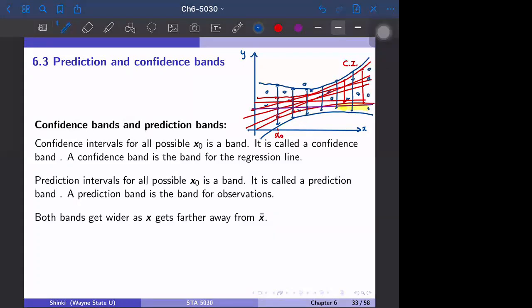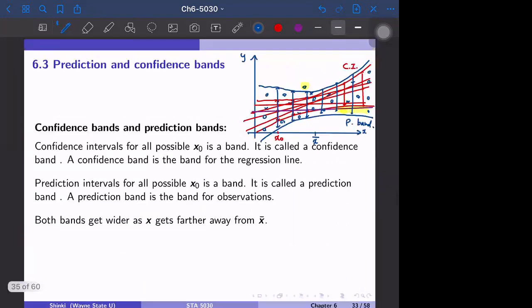95% of observations are within this prediction band. So sometimes it misses, this one misses the band, but 95% of the time, the points are within this band. So this is called the prediction band. And both bands get wider as x gets farther away from x bar. The center is around here, maybe x bar is around here. So if x0 is far away from x bar, generally the confidence band and the prediction band get wider.